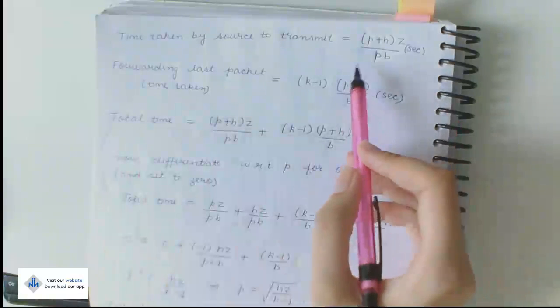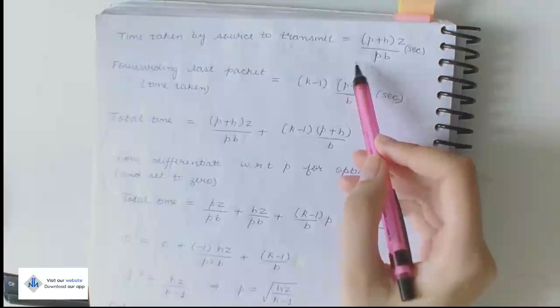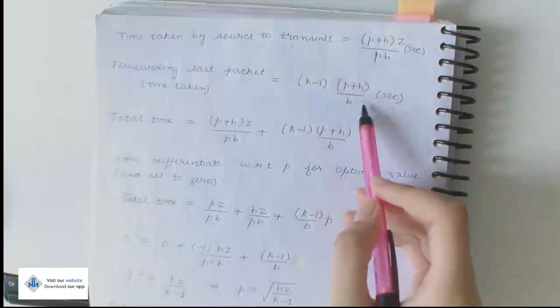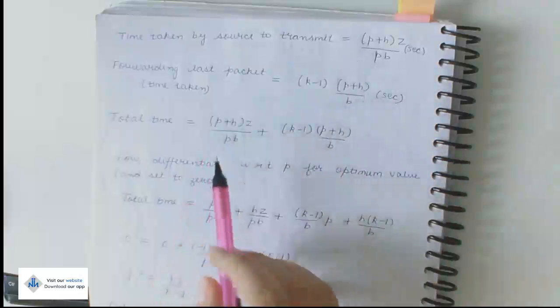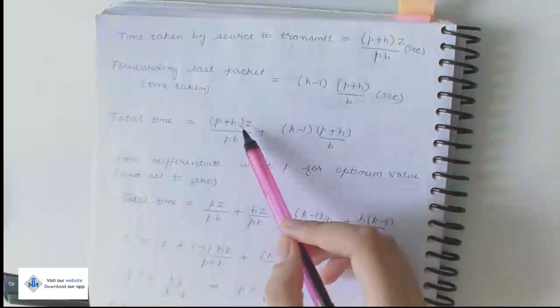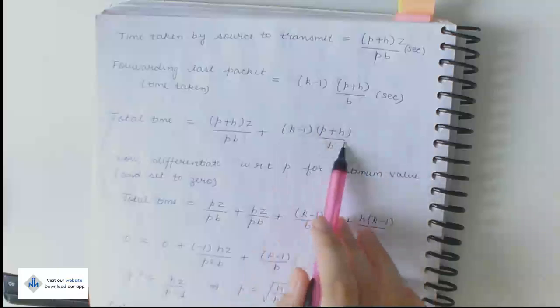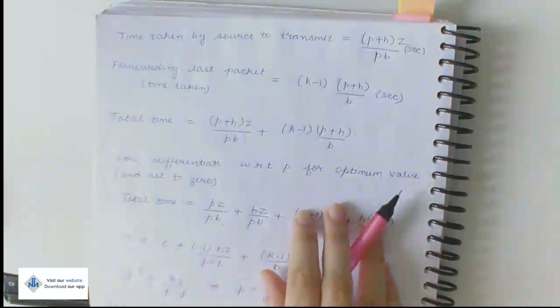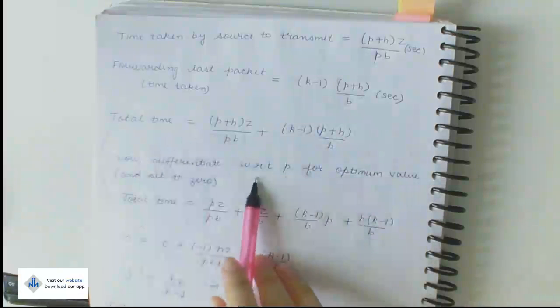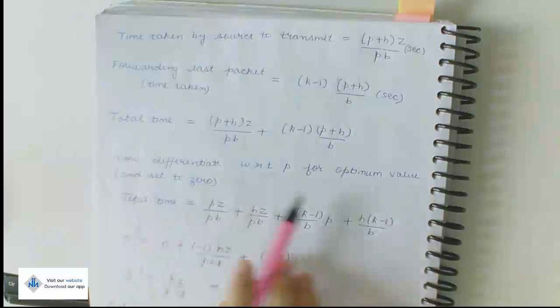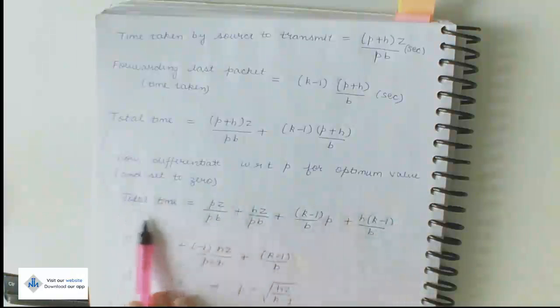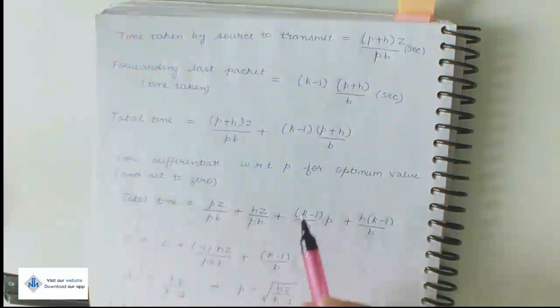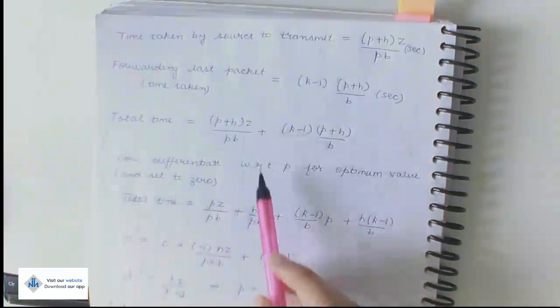We have also used this formula in the previous question. So the total time is given by this plus this. That is the total time to transmit from the source and time taken by the last packet to reach the destination.